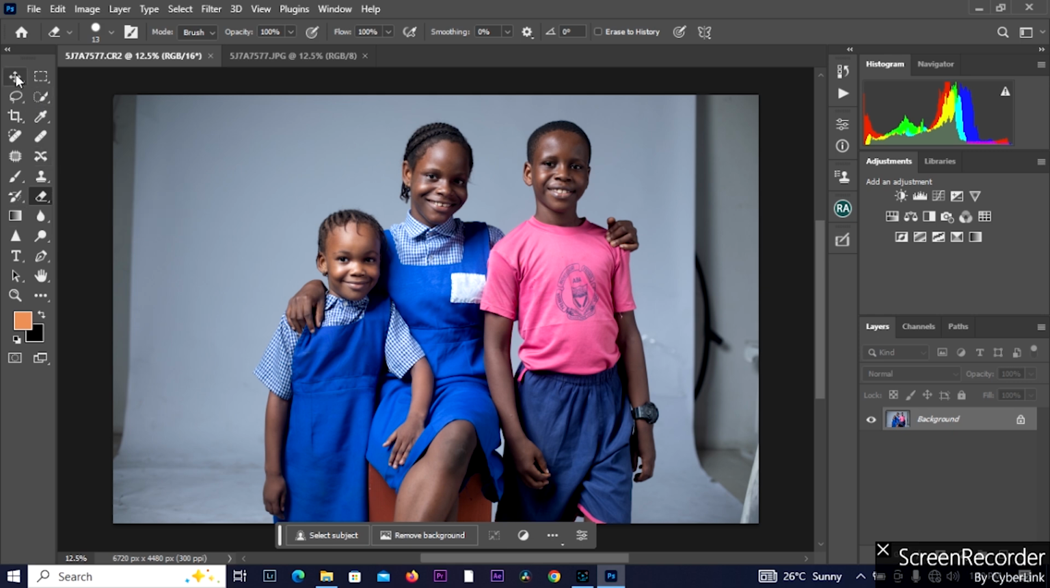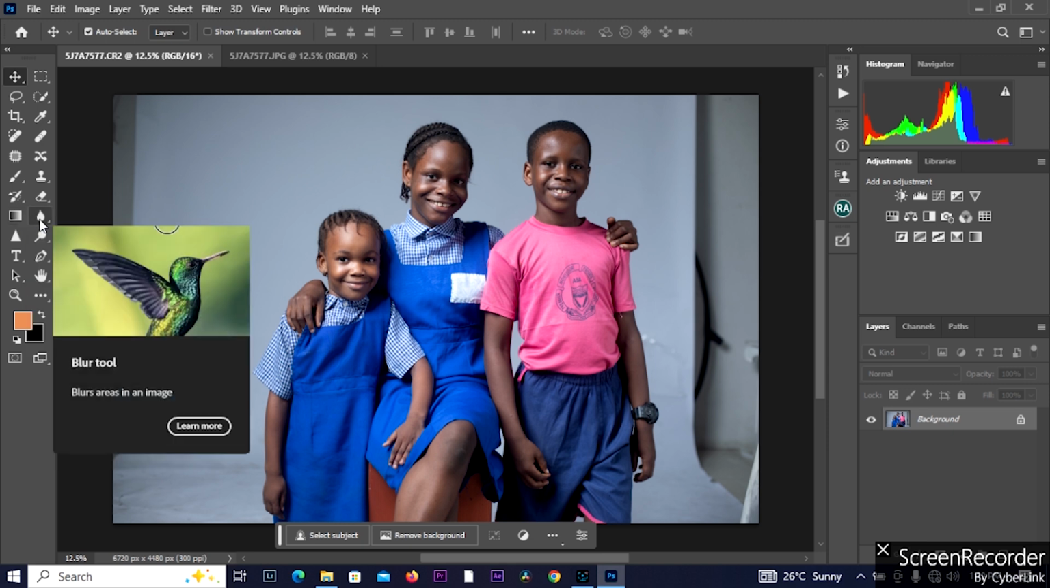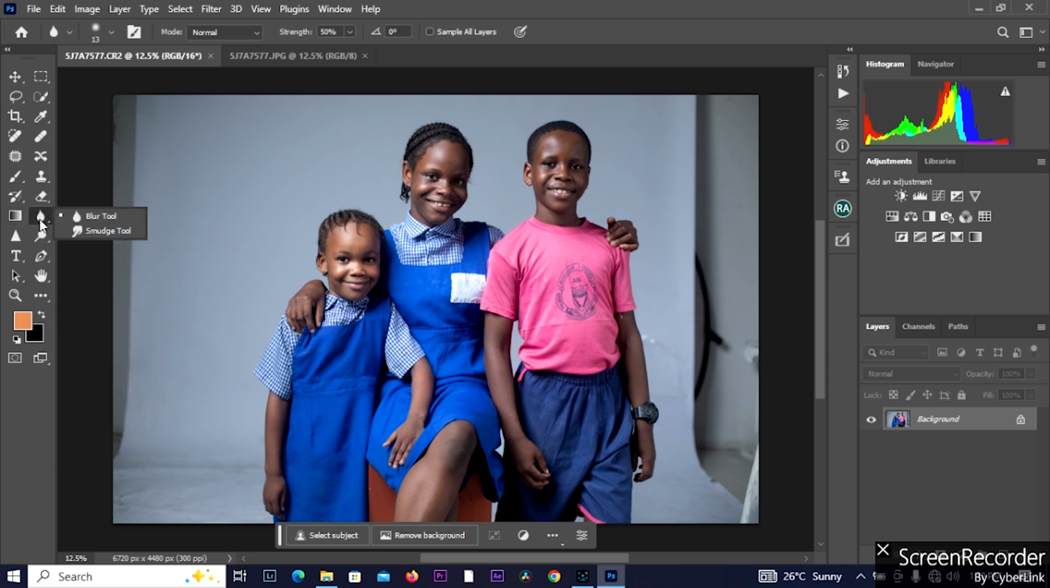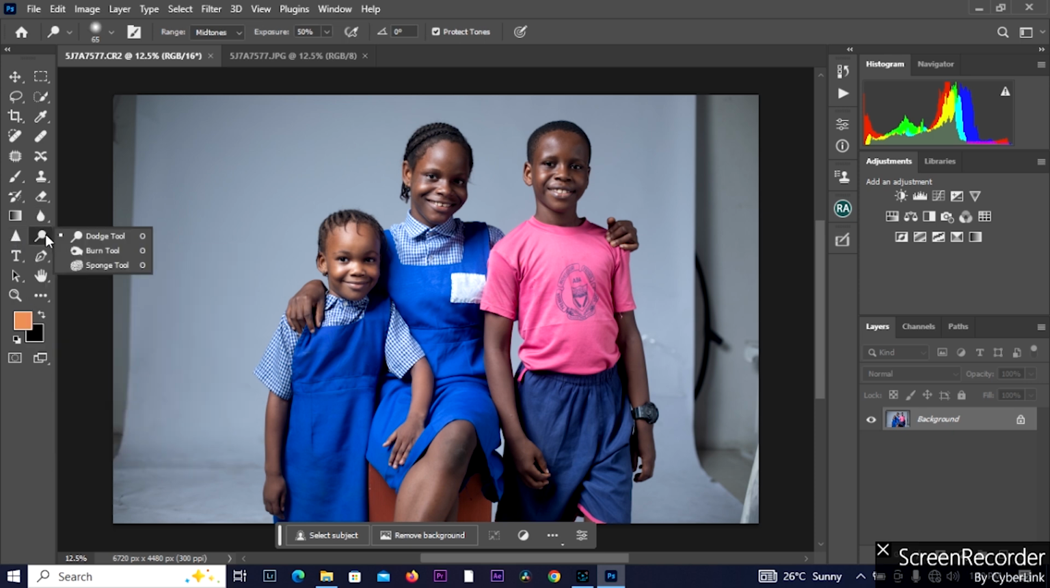Then over here we have our gradient tool. Right clicking here we have our blur tool and our smudge tool. Over here we have our sharpen tool. Right clicking here we have our dodge tool, our burn tool, and our sponge tool. Right clicking here we have our horizontal type tool and our vertical type tool.